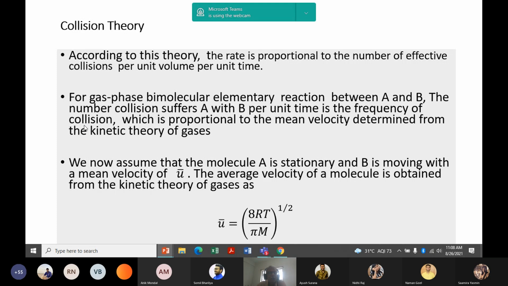And this frequency of collision can be explained from kinetic theory of gases, which is proportional to the mean velocity. As per the kinetic theory of gases, this mean velocity is given by square root of 8RT by pi m. M is the average molecular weight.